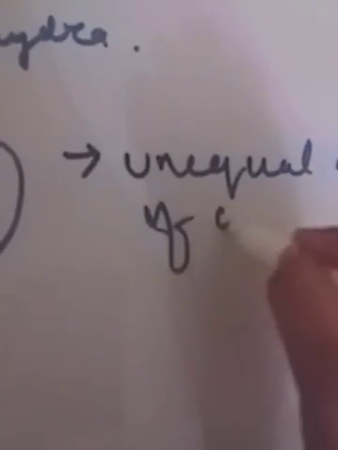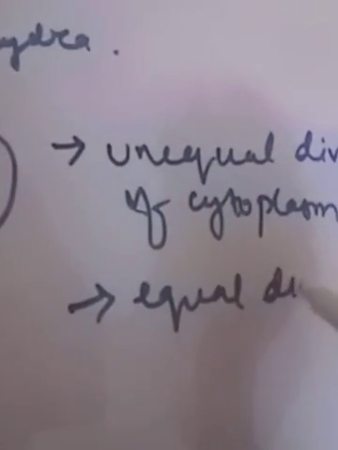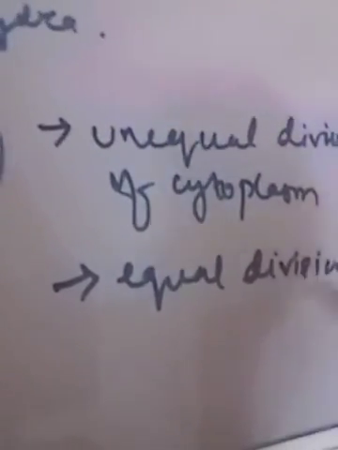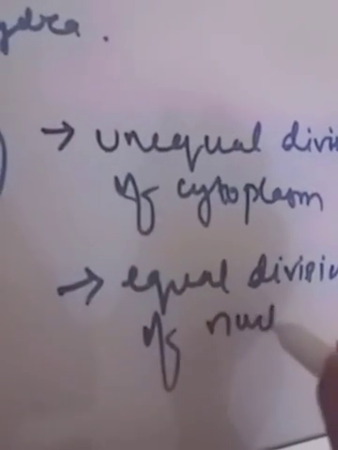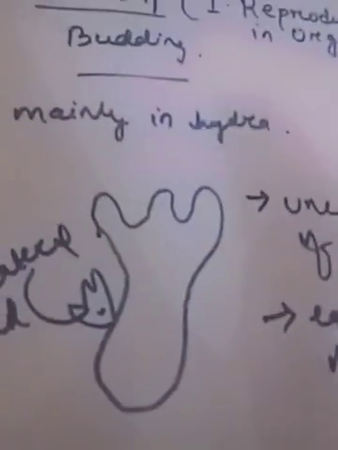Here in budding there is equal division of nucleus and unequal division of cytoplasm. The karyokinesis process occurs in budding also.